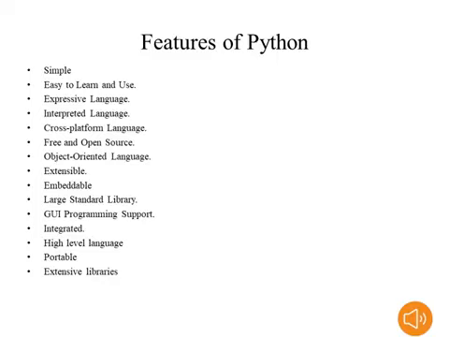Java and Python both are object oriented programming languages. Python is an extensible and embeddable programming language. Python has a large standard library of applications available. With the help of Java and Python we can implement graphical user interfaces. With the help of Python we can develop portable and secure applications also. In Python, extensible libraries are available. Python is a high level language. So these are the features of Java and Python.